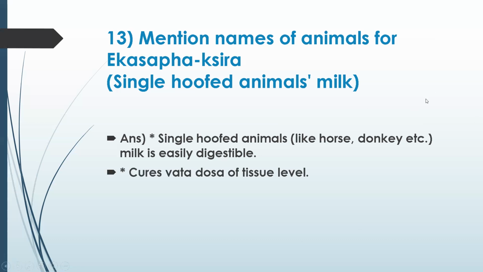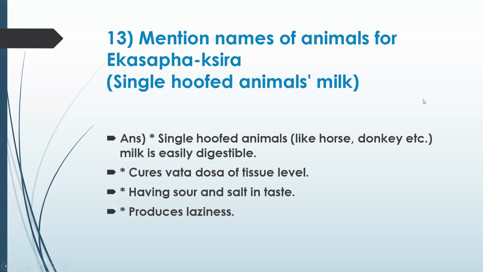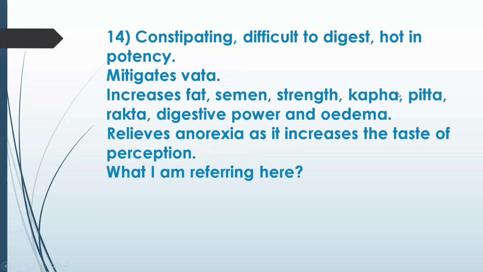Okay, it cures vata and dosha of tissue level, having sour and salty taste, and increases laziness. Okay, produces laziness. Okay, this is something I'm referring to here. It's constipating, difficult to digest, hot in potency, mitigates vata, increases fat, semen, strength, kapha, pitta, rakta, digestive power, and edema, relieves anorexia, increases taste perception.